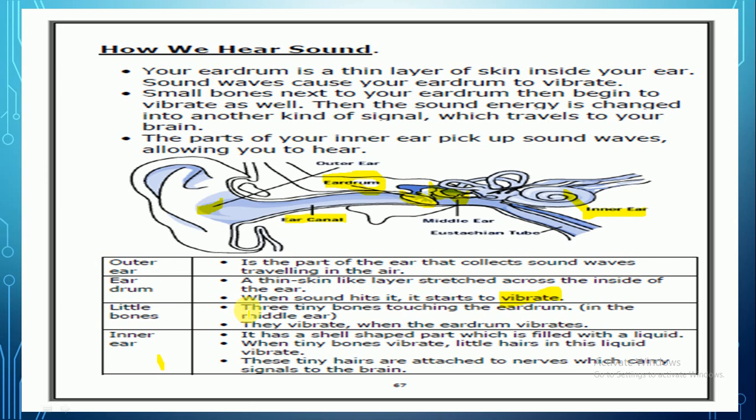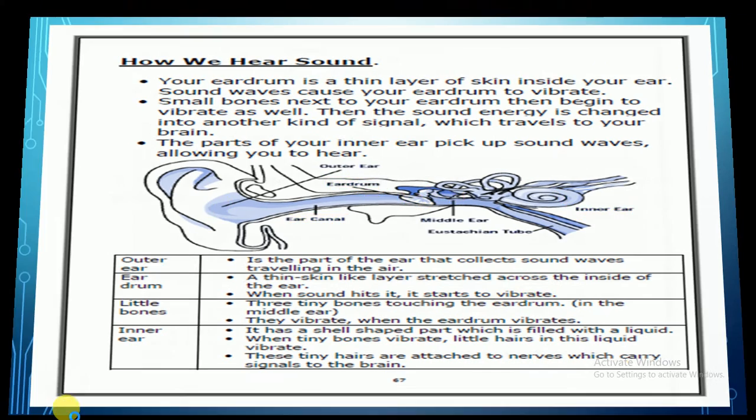Okay, little bones. They are 3 tiny bones touching the eardrum in the middle ear. They vibrate when the eardrum vibrates. Excellent. Last thing, inner ear. It has a shell shape. As you see here, it's a shell shape. Okay, which is filled with a liquid. When tiny bones vibrate, little hairs in this liquid vibrate. These tiny hairs are attached to nerves which carry signals to the brain. I hope you got it, guys.